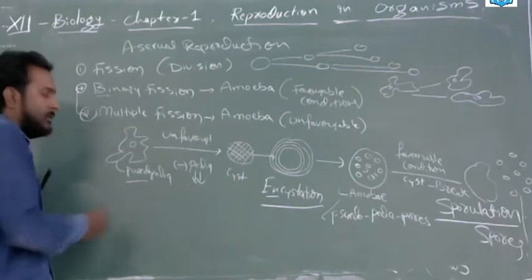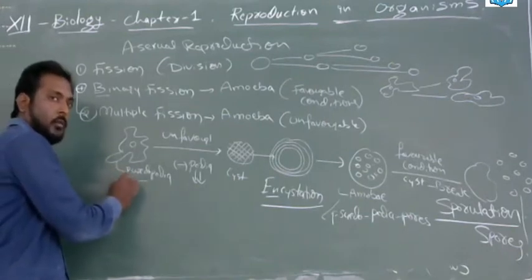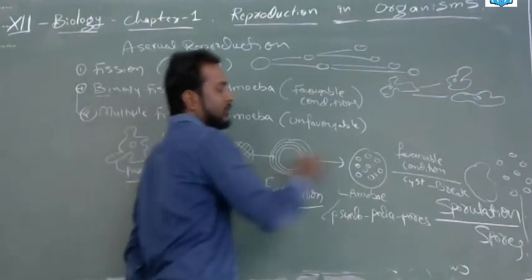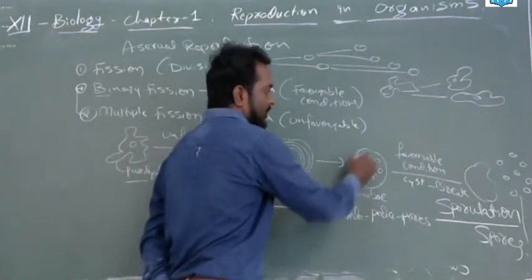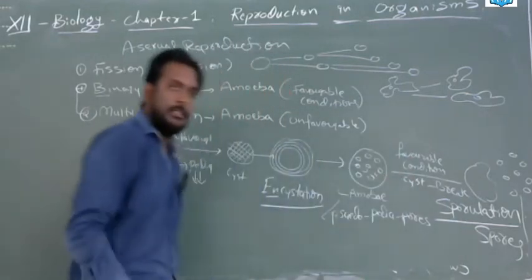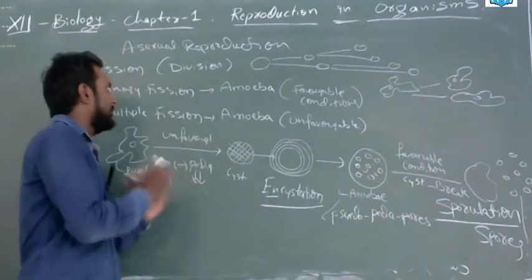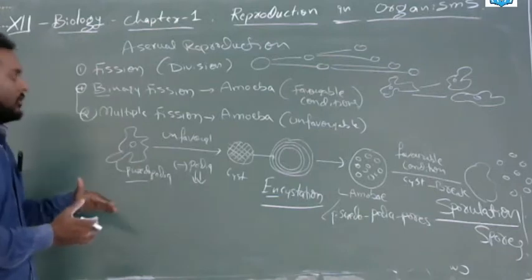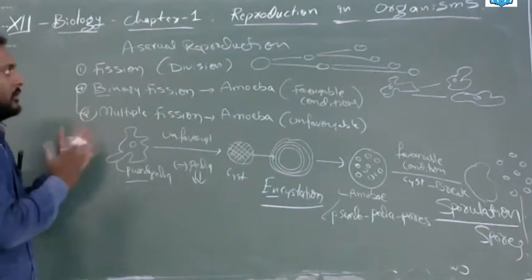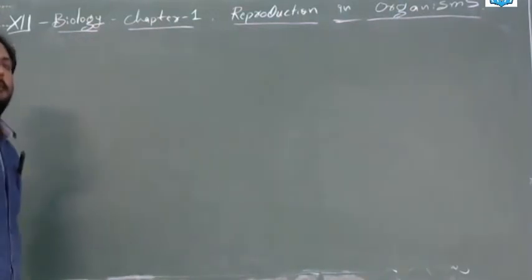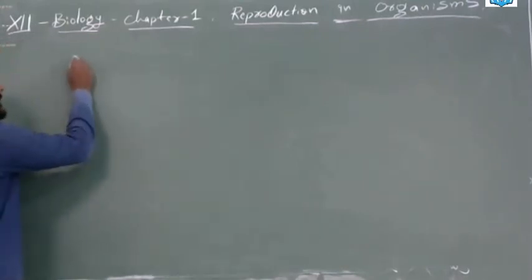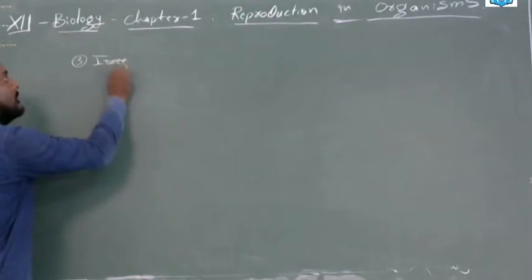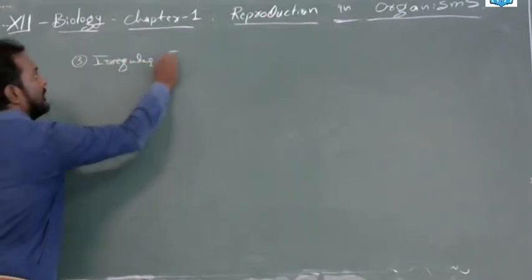In multiple fission, the pseudopodia will be lost and it will go into encystation. Encystation will give rise to the cyst formation, then the sporulation. This thing you have to remember. Clear? See this, this is the small difference between binary fission and multiple fission. Still one more is there, we will discuss now, but you look at this page. Next, we will see the third one. That is irregular fission.